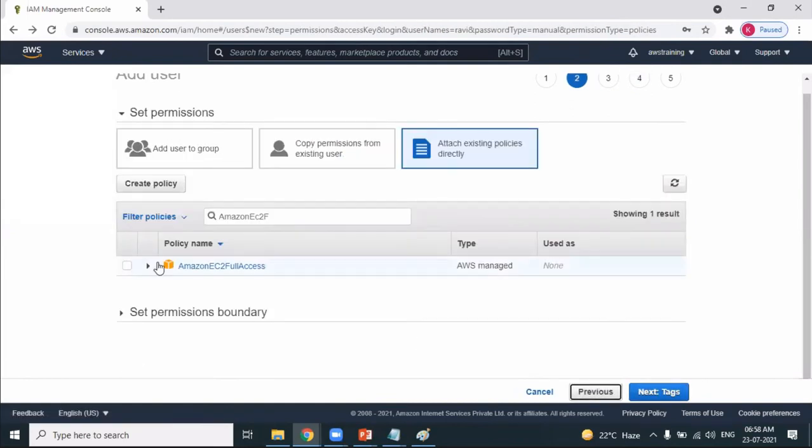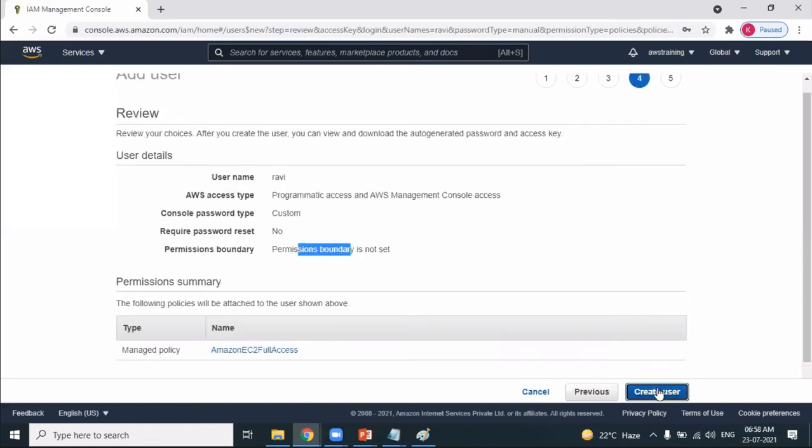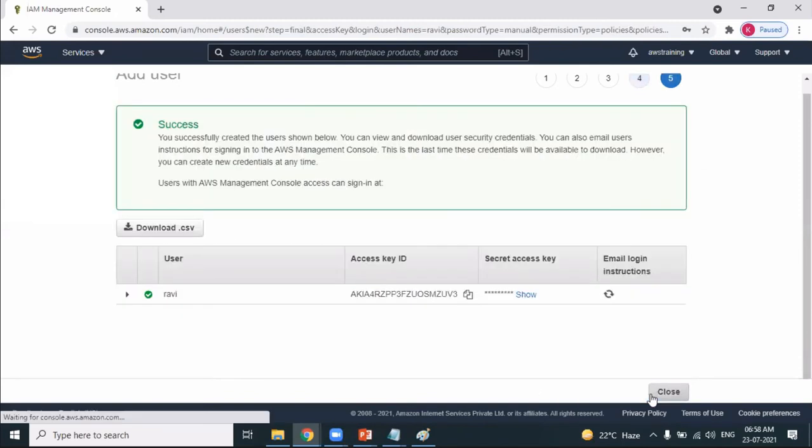I need to attach this particular policy. Next. Now you can see this is the user which I'm creating, and this user is having what access? EC2 full access. Create user. It's pretty simple, isn't it? The user is successfully created.